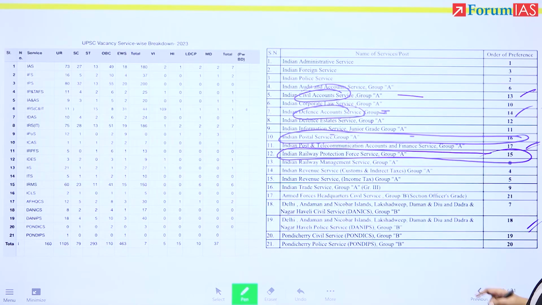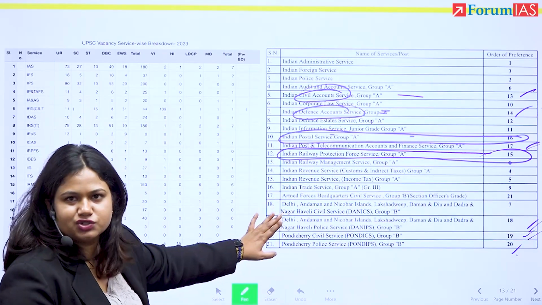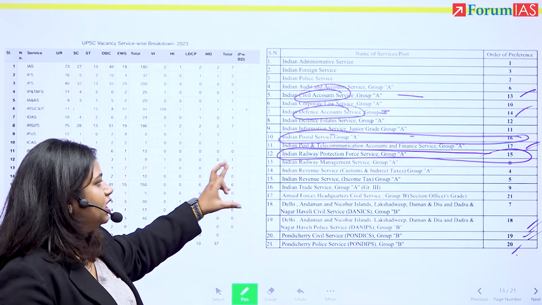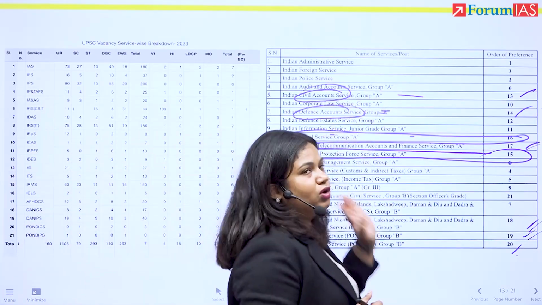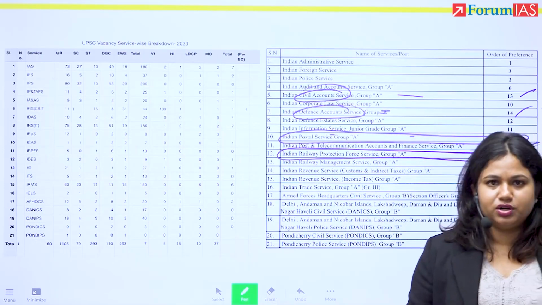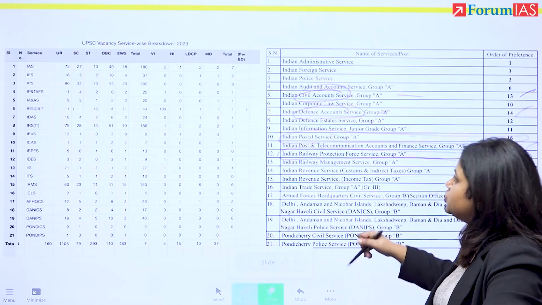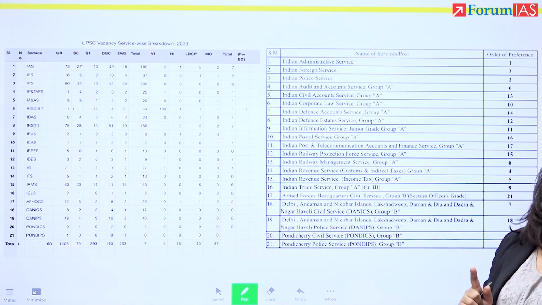18, they're saying DANIPS, which is Delhi Andaman Police Service. Then they're saying 19, Pondicherry Police Service, which means perhaps this student is not from the south, not from Pondicherry, does not want to go there, right? And not very fond of being a police officer in a small territory, meaning they do want all India sort of exposure, whatever job they're getting. What do you understand here? That this service preference reflects the personality of the student and what they're looking for.